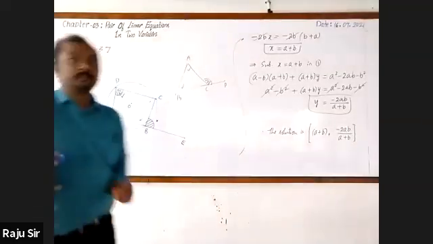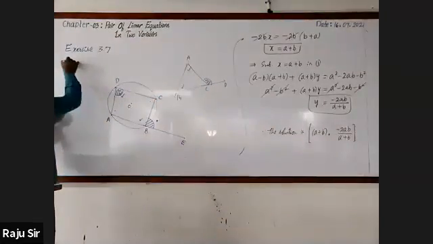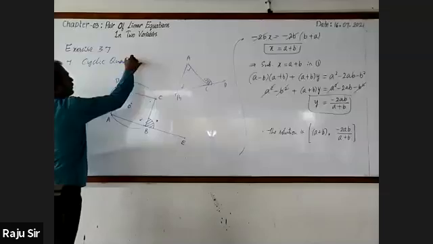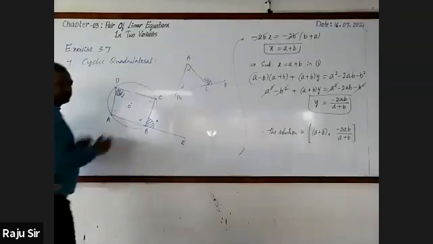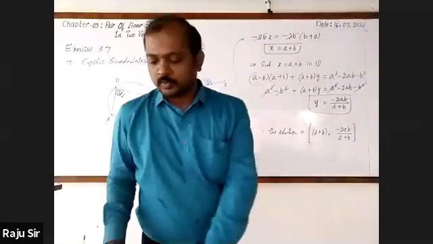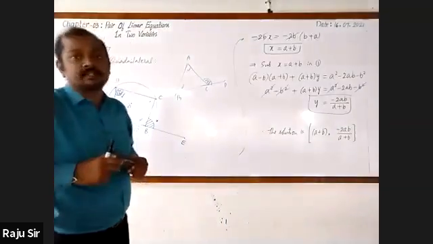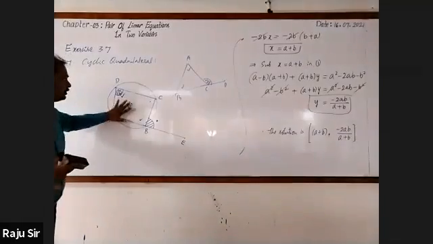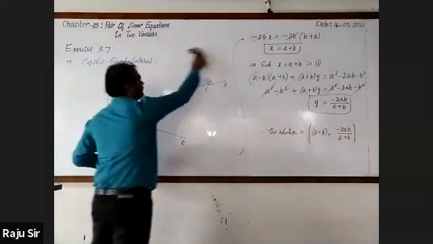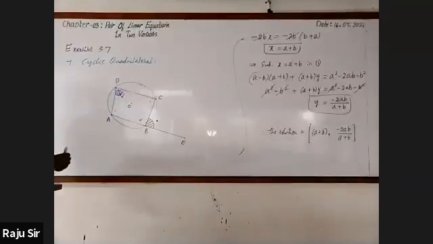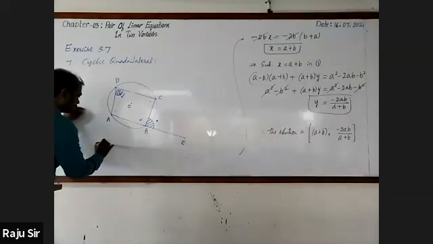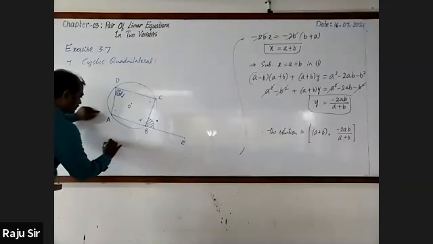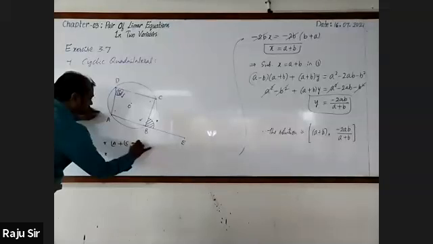Seventh one. Before going to write the question, write cyclic quadrilateral. Pick the number. Hope that definition is not necessary. Just you draw this way. And with respect to that, here I am writing 3 points. It is angle A plus angle C equal to 180 degrees.